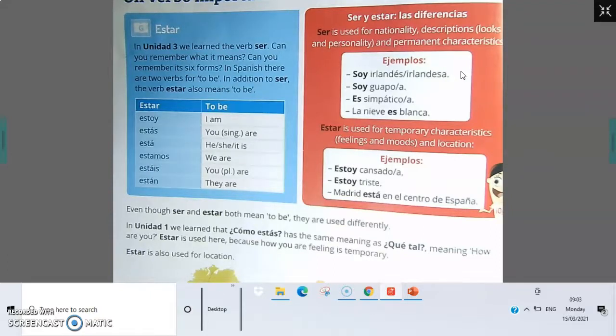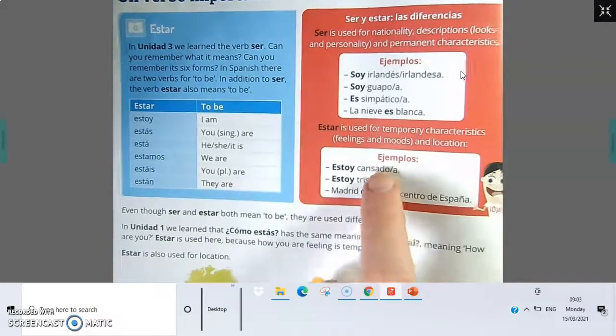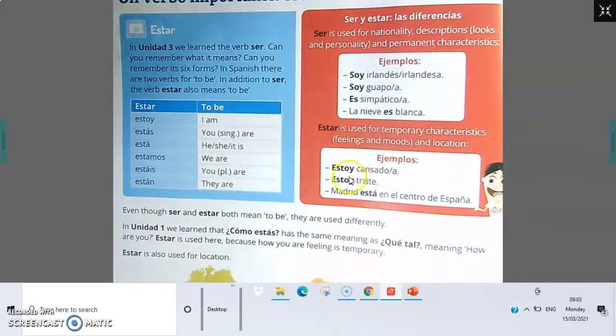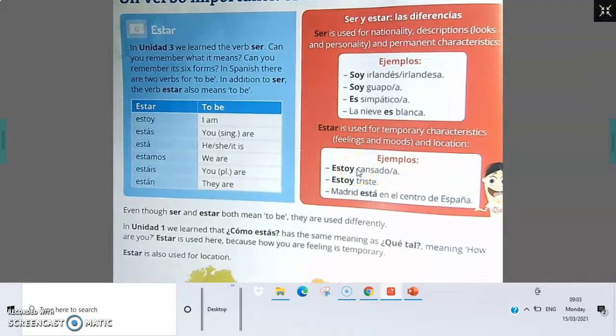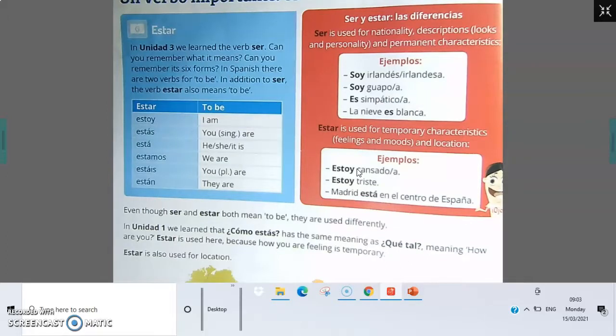And then our verb estar is used for characteristics, okay? Estoy cansado, or cansada. I'm tired today, okay? Estoy cansado, cansada today. Maybe mañana, tal vez mañana, you'll be, estaré, you know, enfadado. Maybe you'll be angry, or maybe estaré alegre, we'll be happy. So your moods can change, okay?